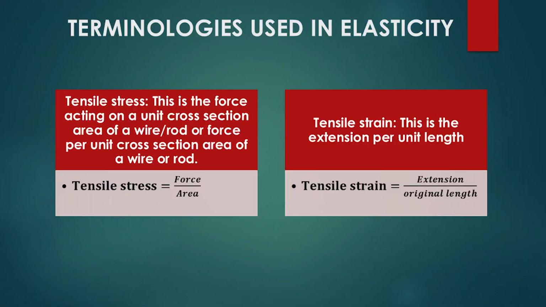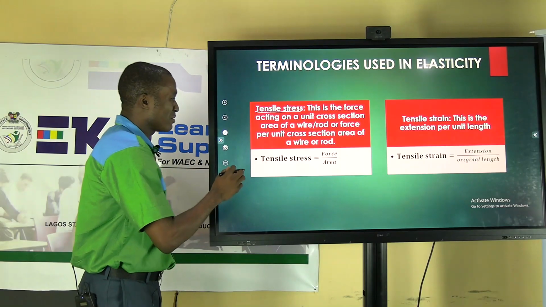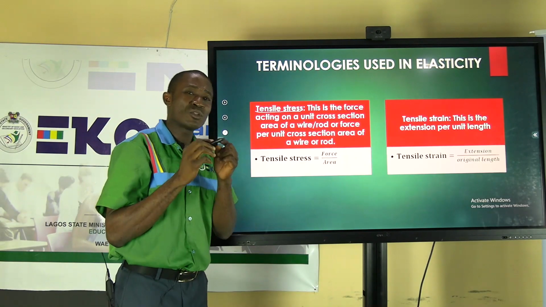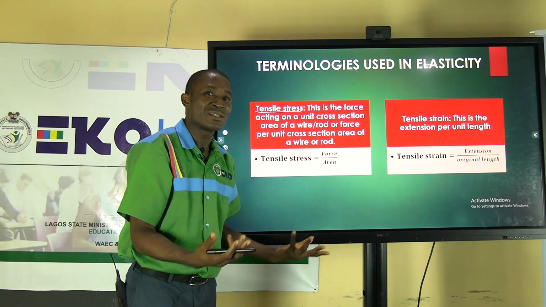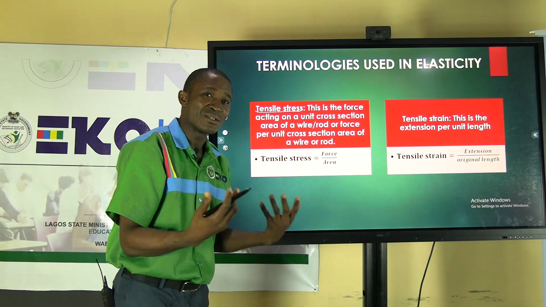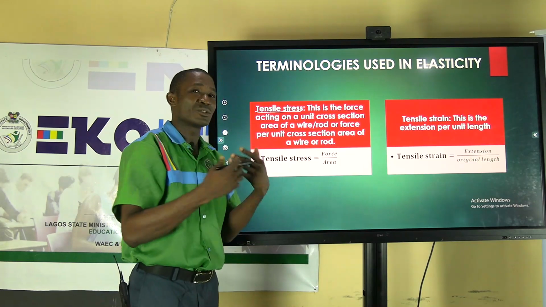There is what we call the tensile stress. The tensile stress is defined as the force acting on the unit cross-sectional area of a wire or a rod, or force per unit cross-sectional area of a wire or a rod. When we say tensile stress, please I want you to be careful, because in most cases, as young physicists and learners, you make use of the word stress.